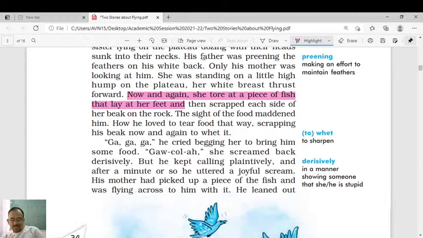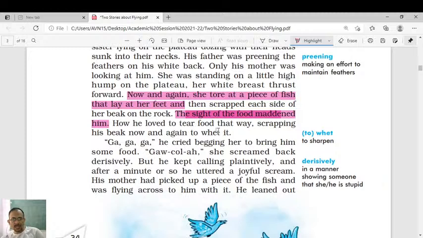Okay, let's find out what happens. Then scraped each side of her beak on the rock. The sight of the food maddened him. See, the sight of the food maddened him. Okay, he became very, very crazy about getting that particular food, that fish. Why? Because he was feeling dead hungry.